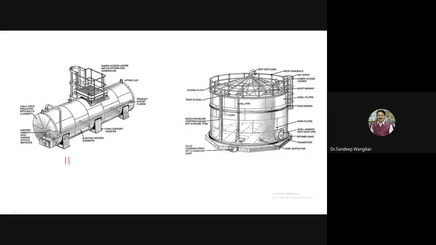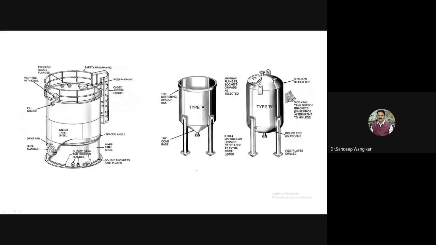I can give the name as per the orientation or the position as horizontal pressure vessel, and here I can say it is the vertical pressure vessel. So horizontal pressure vessel and vertical pressure vessel. A saddle type support is there and all the things. So the location indicates horizontal and vertical type.